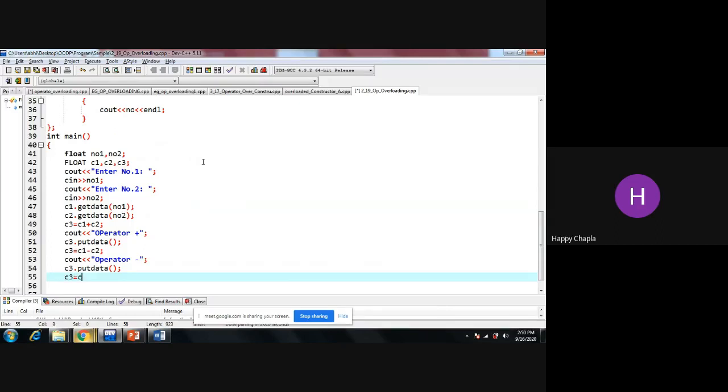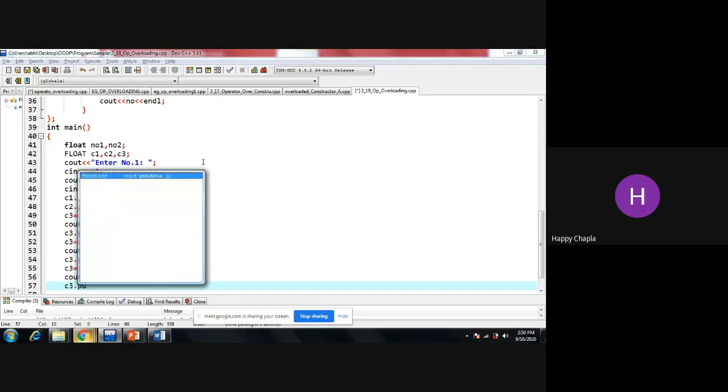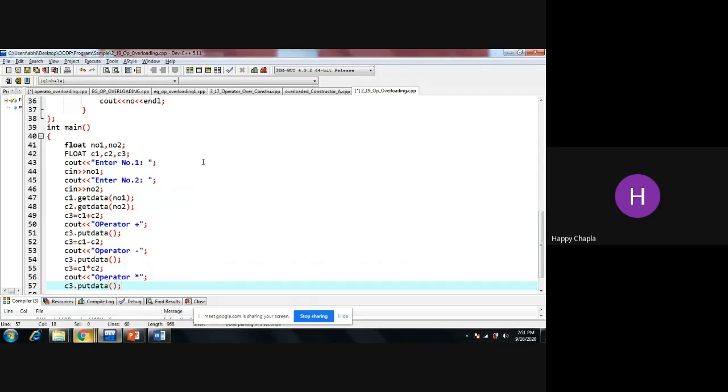C3 equals C1 multiplied with C2, and cout, operator multiplication, C3.putdata.